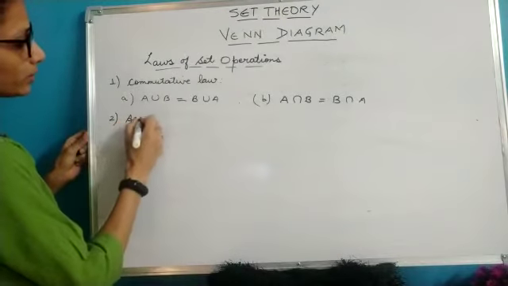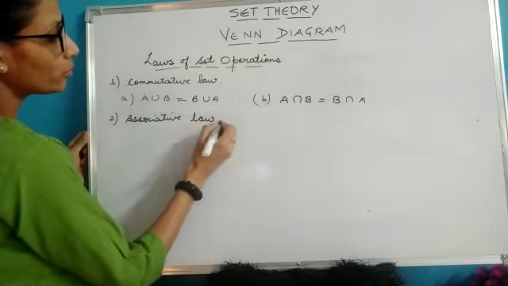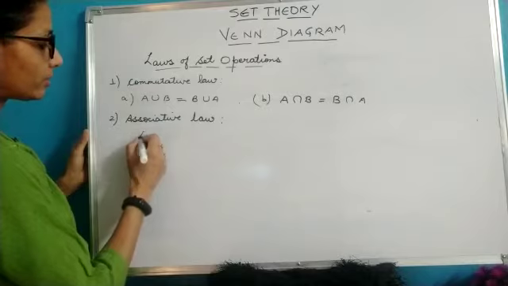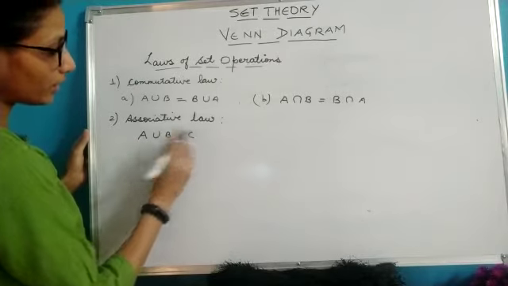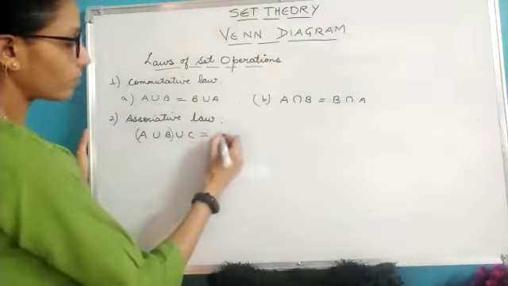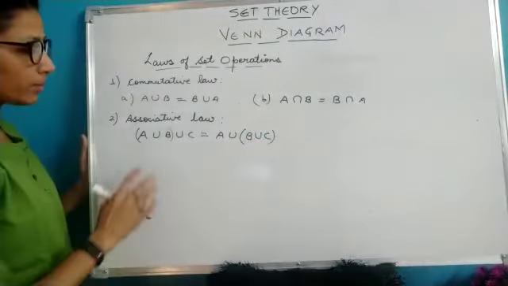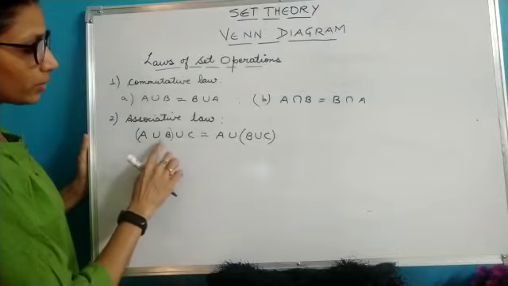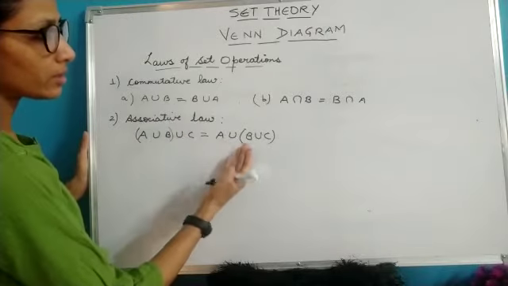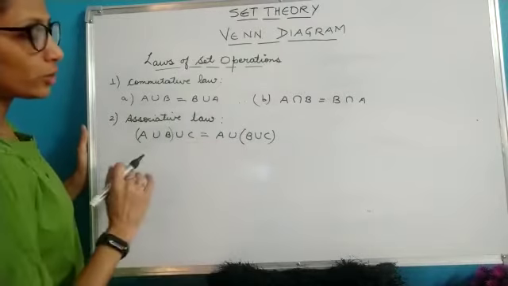Come to the next property, which is the associative law. Children, you know associativity can be done with three sets. That means if I have three sets, and I first take a pair like this, and then change the pair, then also it will give me the same answer. If I take A union B first and then take union with C, it will give me the same answer as taking B and C union first and then union with A. So it doesn't change the answer.